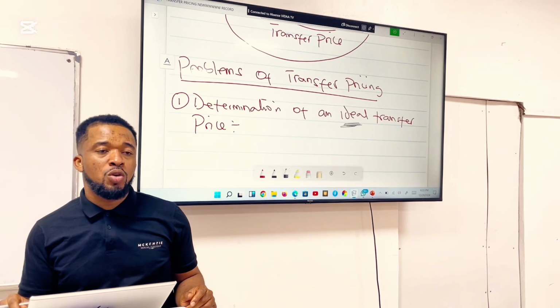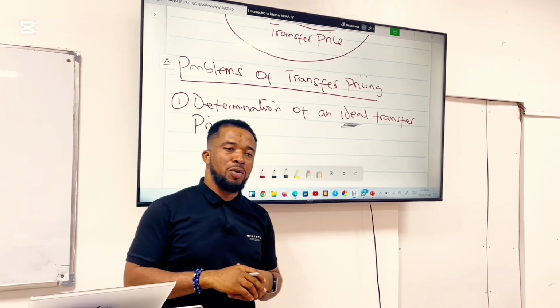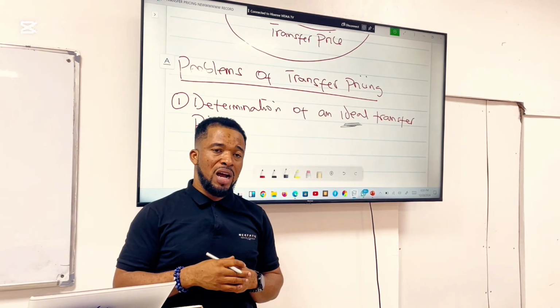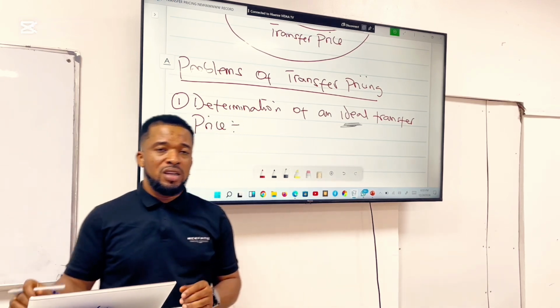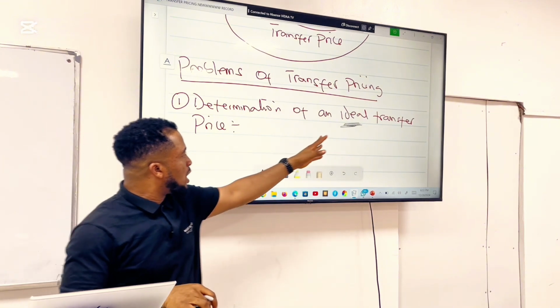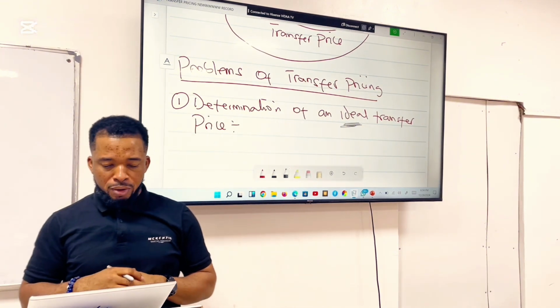And some organizations over the years have actually used transfer pricing to move revenue or move profit from one division or from one country to another country. And this has actually caused issues between organizations and the tax authority in the relevant country. And so determining the ideal transfer price that will be acceptable by tax authority may also be a problem.